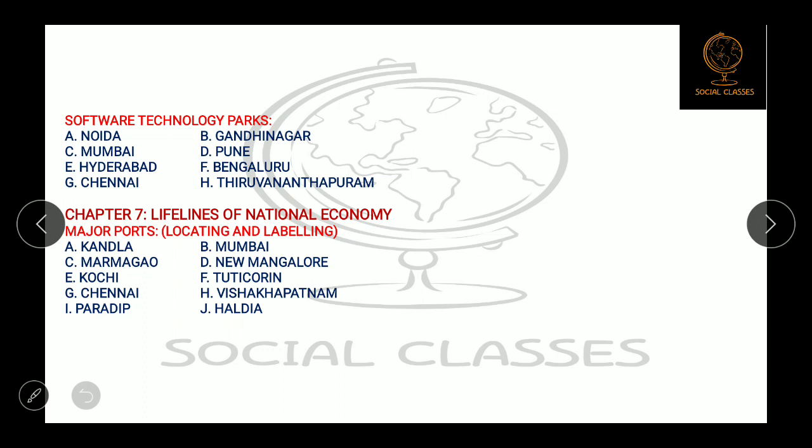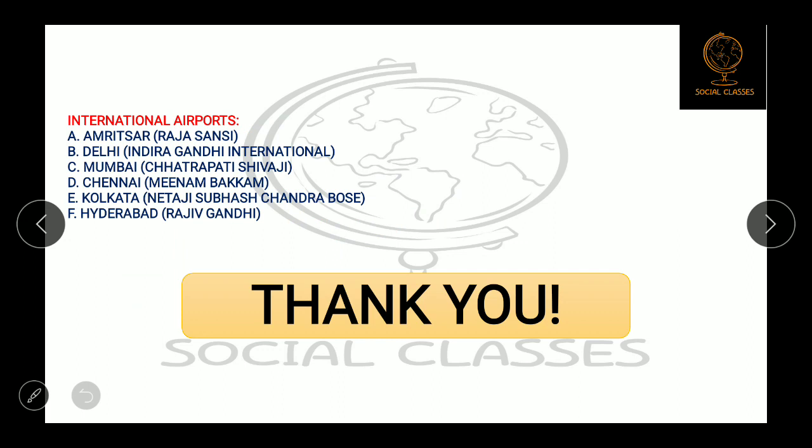Then the next chapter, lifelines of national economy. From these chapters, ports will be asked, seaports and airports. So in the seaports, Kandla, Mumbai, Marmagaon, New Mangalore, Kochi, Tuticorin, Chennai, Visakhapatnam, Paradip and Haldia. And airports, Amritsar, Delhi, Mumbai, Chennai, Kolkata and Hyderabad.